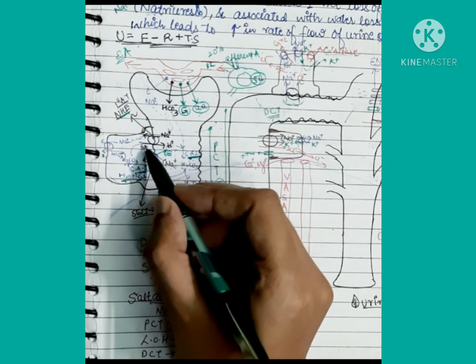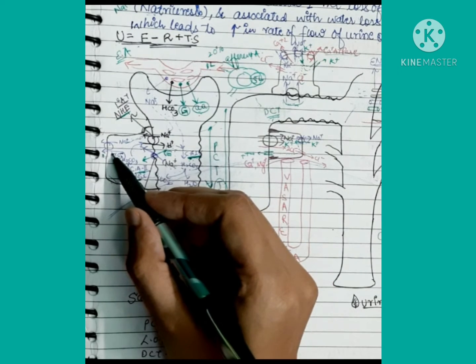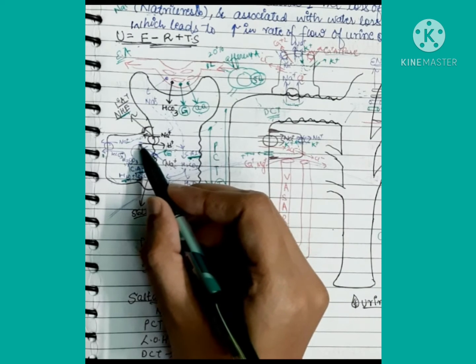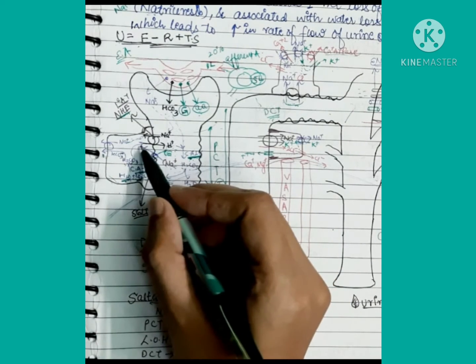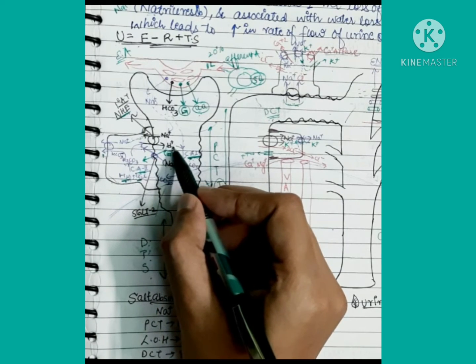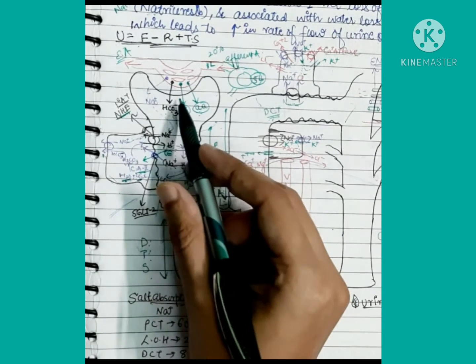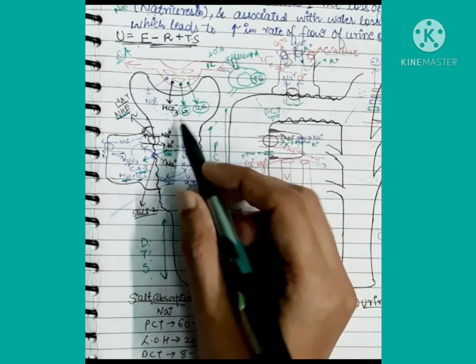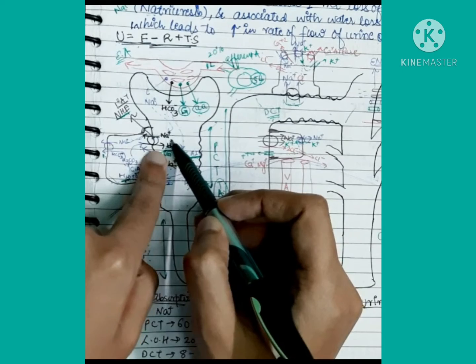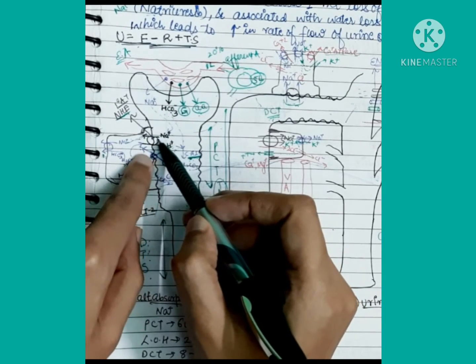Then it will not be dissociated into the H plus and bicarbonate ion. Then what happens? The H plus will not be dissociated to enter into the lumen. So H plus will not be combined with the filtered load of bicarbonate. Then, for the filtered load of bicarbonate and sodium, because H plus will not be secreted, sodium will not be entering.